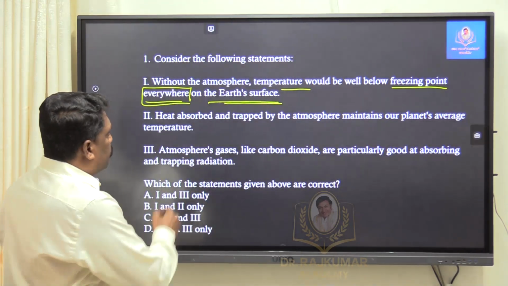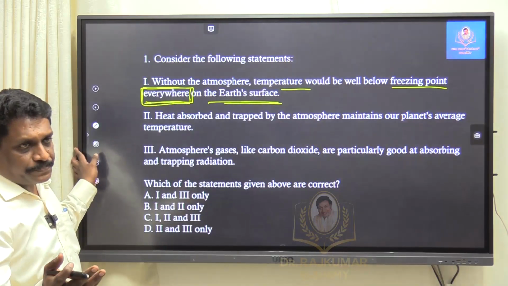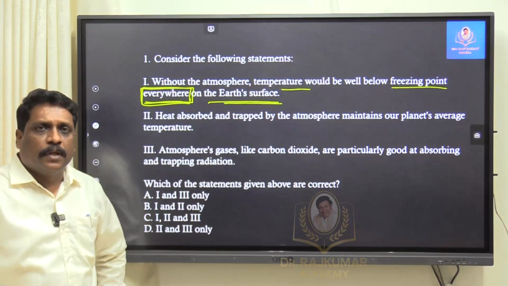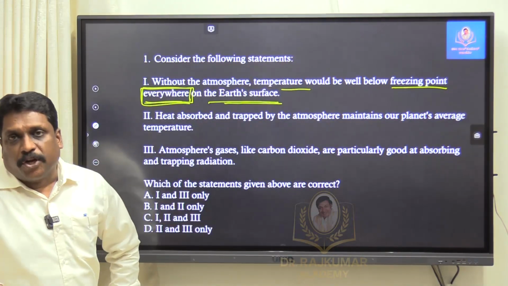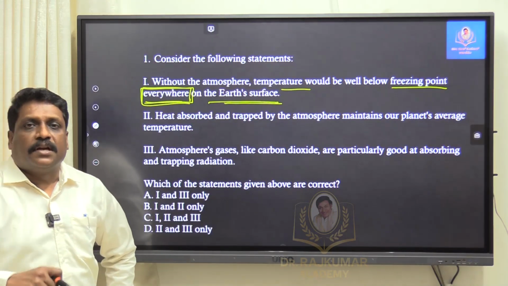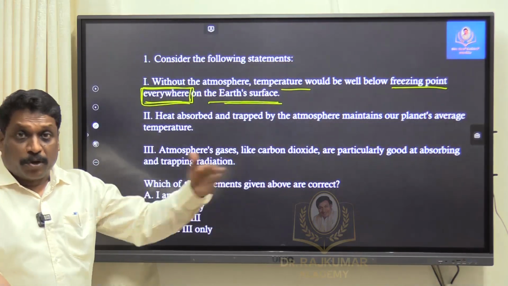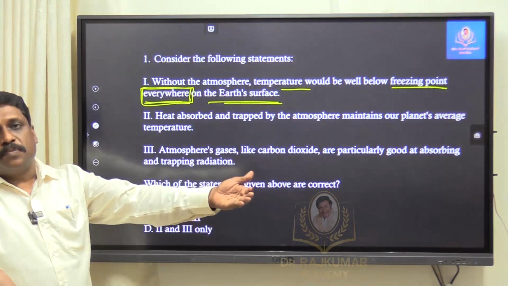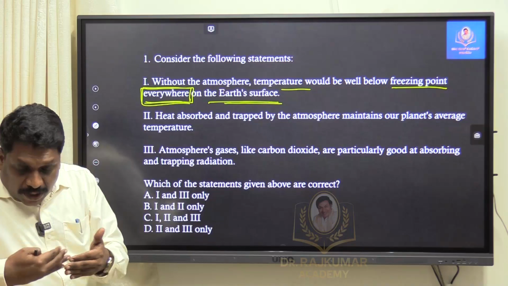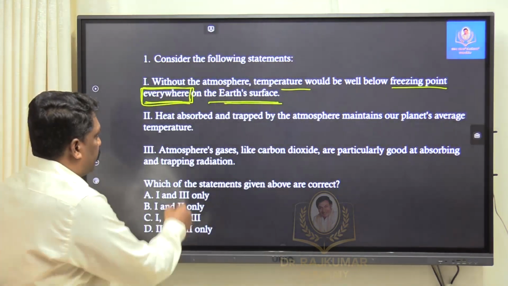Now, what is my botheration is everywhere, correct? For example, I will take the case of Mercury. When I talk about the planet Mercury, Mercury has one of the thinnest atmospheres. But still I understand that on Mercury, everywhere it is not freezing. Mercury is not the hottest planet. Venus is the hottest planet. Am I right? Proximity to the sun alone will not determine the temperature. Correct. So what is the botheration, my dear friends? Everywhere.